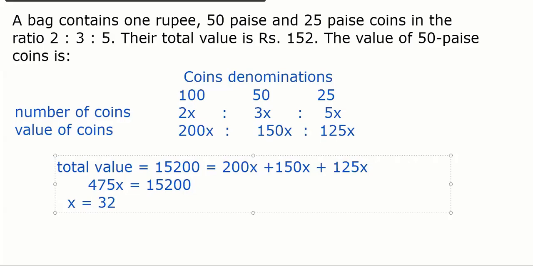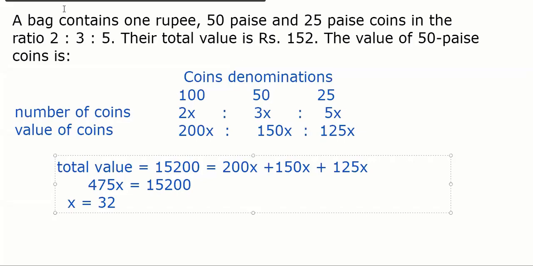So 32. What is 32? 32 is just the value of x. The question is, what is the value of 50 paisa coin? So how will you find out the 50 paisa coin value? 32 is the x value, right, Shubhi?